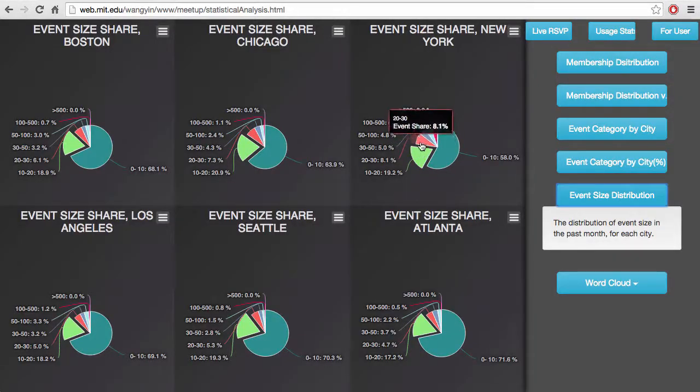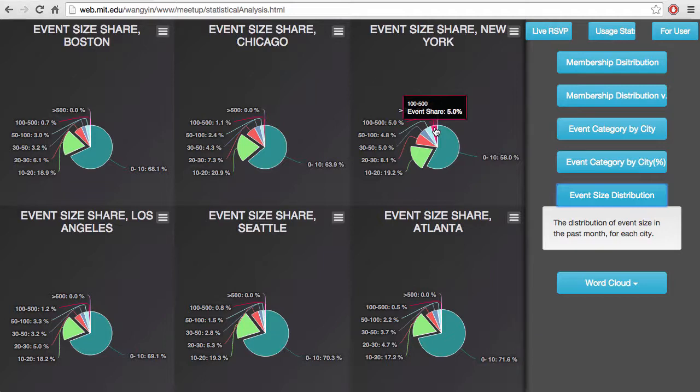These are just events, and then we started wondering how big these events are. But you can see the cities share the same pattern: social and business are the major categories in every single city. So we counted the size of the events during the past months and plotted a pie chart. For almost all the cities, around 70% of the events are less than 10 people, so they're small gatherings. And almost 90% are under 50 people.